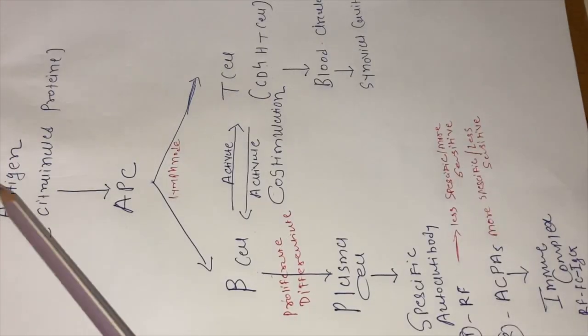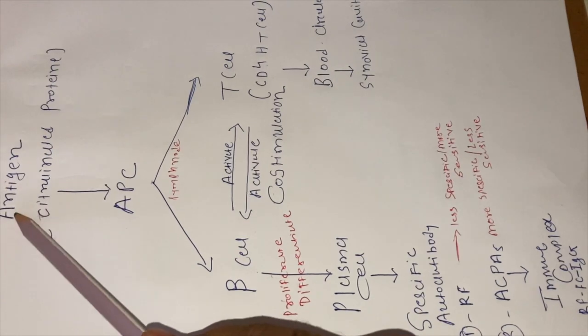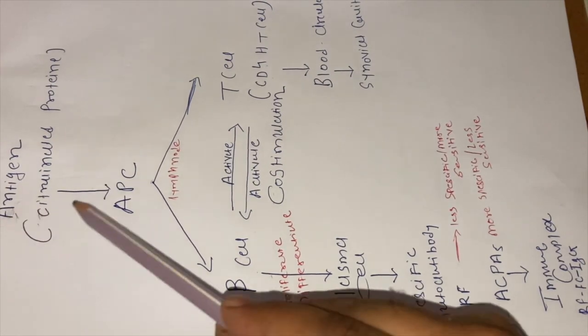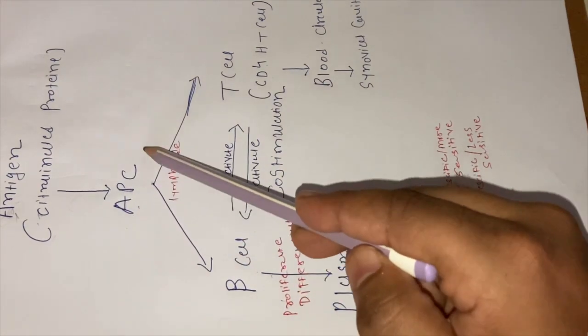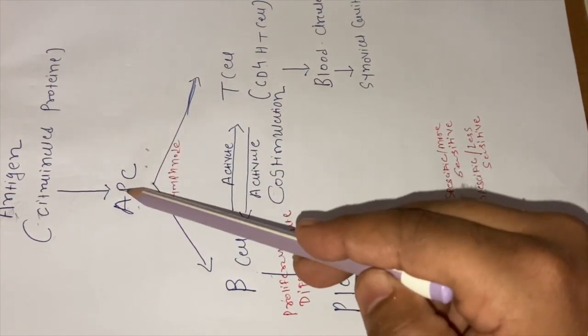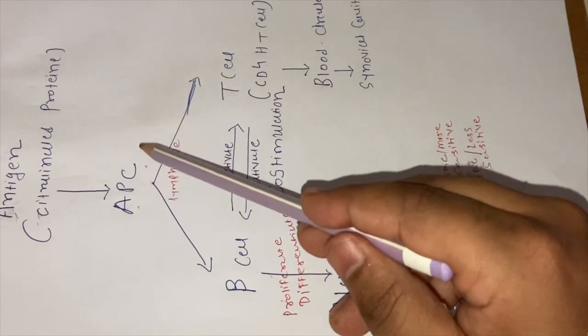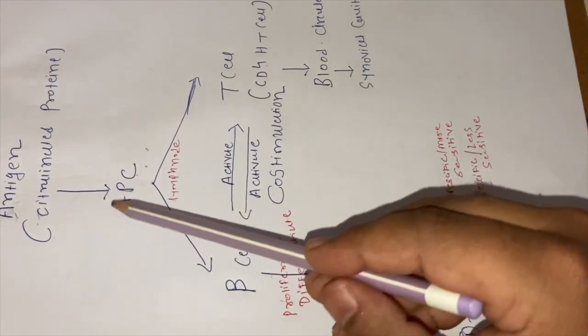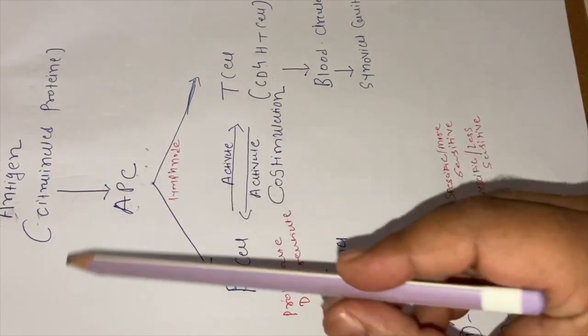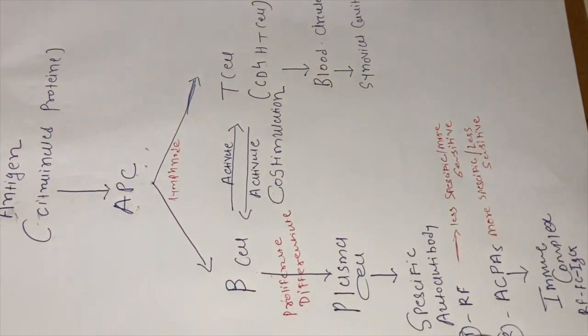Now this citrullinated protein acts as an antigen, and this antigen will be recognized by the specific cell called APC, an antigen presenting cell. What can act as antigen presenting cells? Mainly dendritic cells and macrophages. What does this antigen presenting cell do?